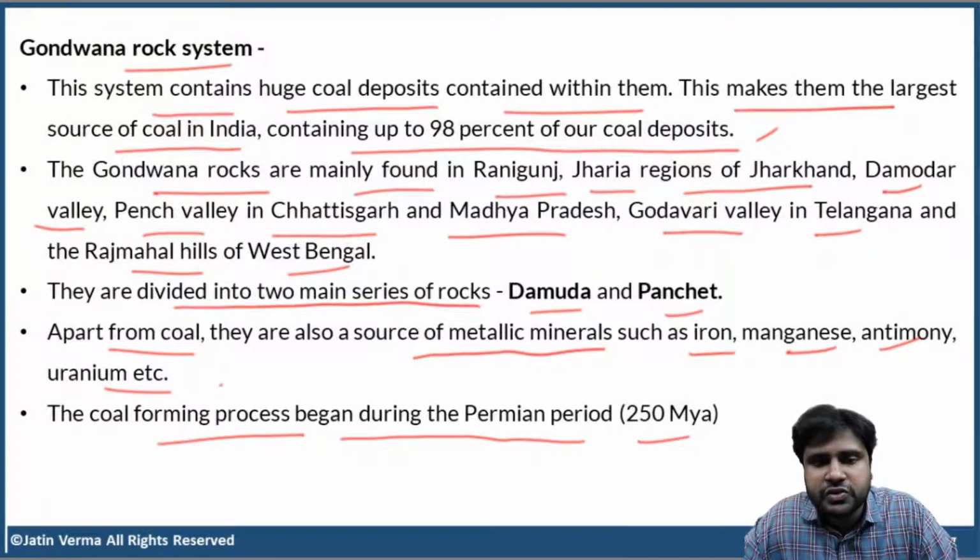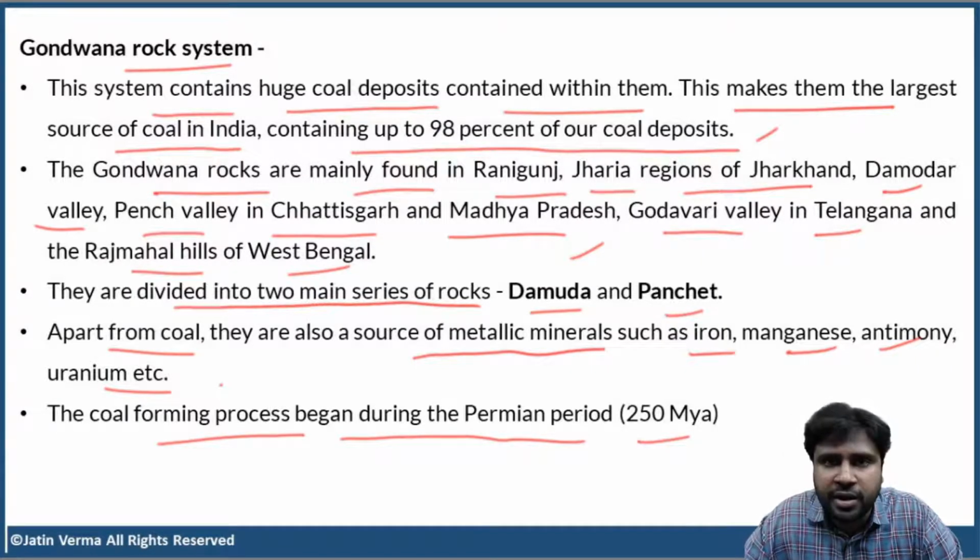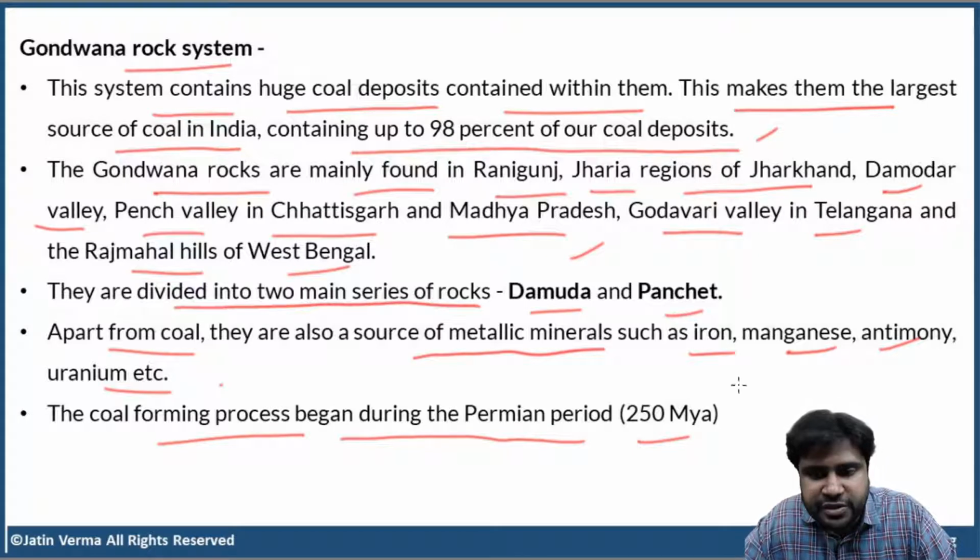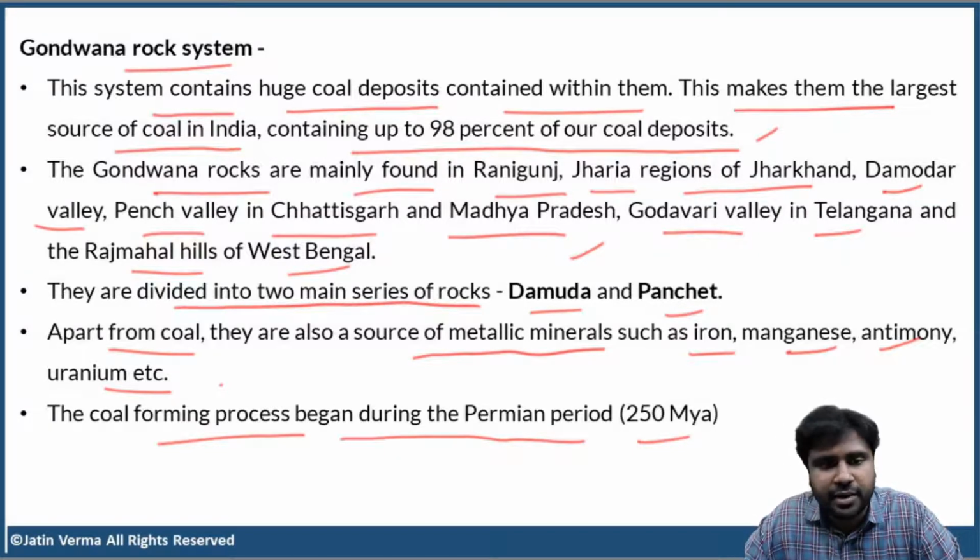So, the Gondwana rocks are divided into two series, Damuda and Panchet. Damuda is lower Gondwana. That means towards the end of the Gondwana period, towards the end of 250 million years. Okay. So did you get this, guys?